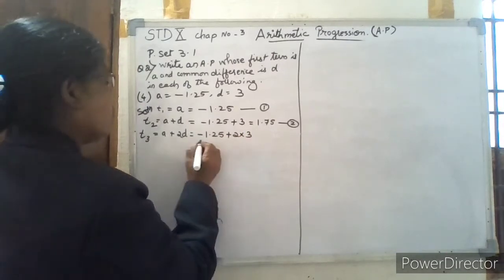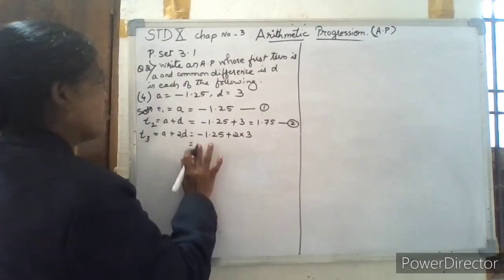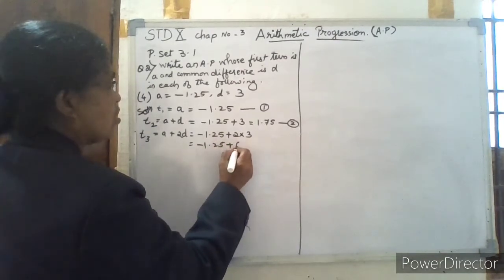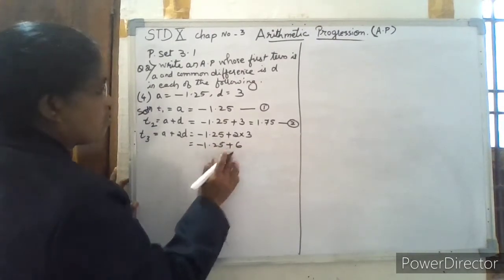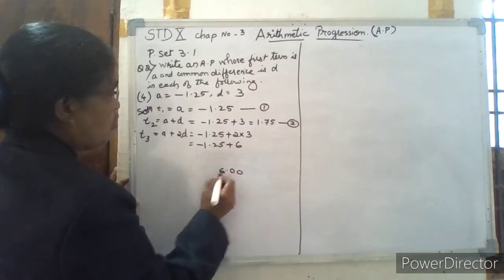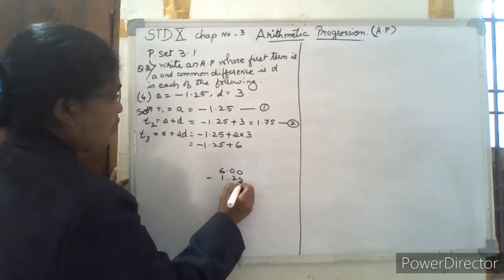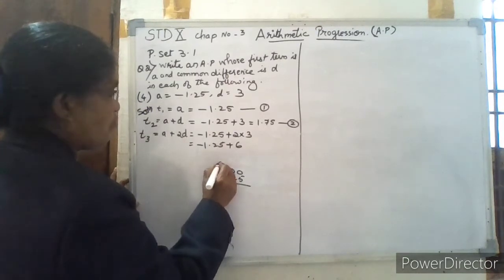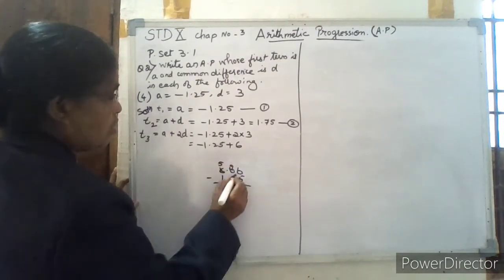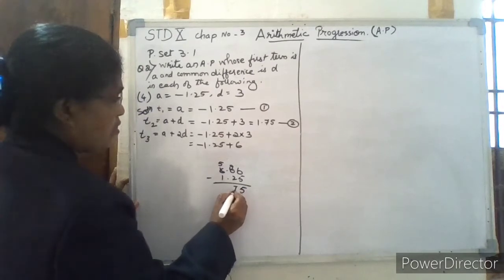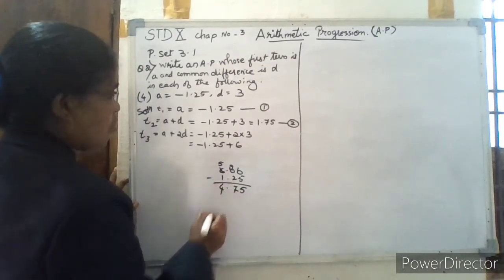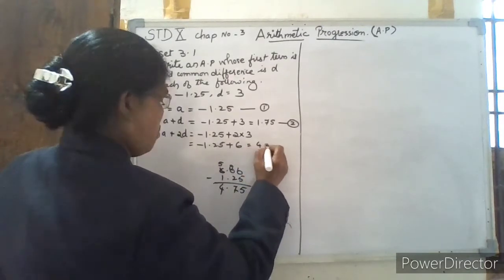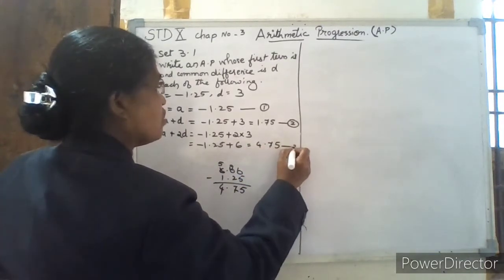So that is equal to minus 1.25 plus 2 threes are 6. Again 6 is greater here, 6.00 minus 1.25. So here this is 5, this is 9, and 1 here. So it is 5, 9 minus 7.5, and this is 4. Sign of the greater number, so this is equal to 4.75. This is the third term. Okay.